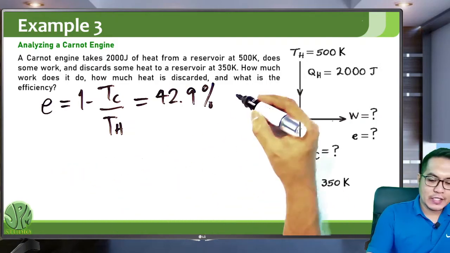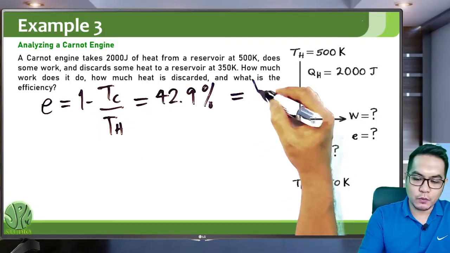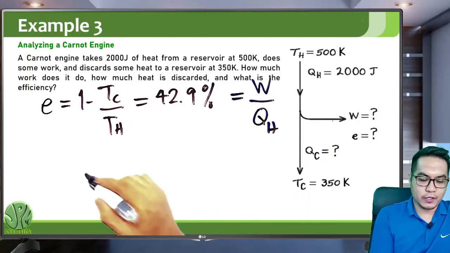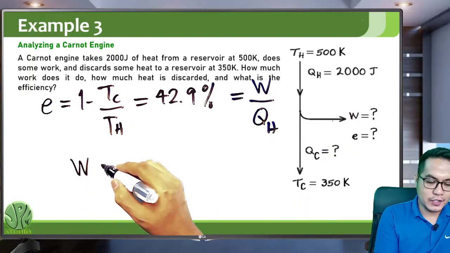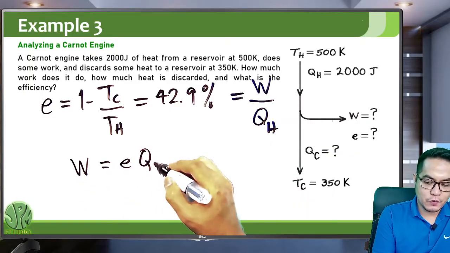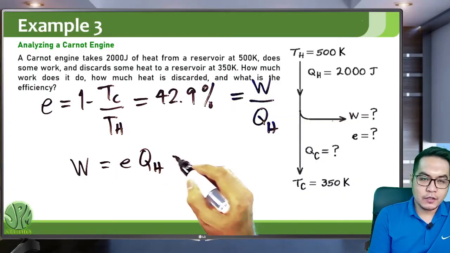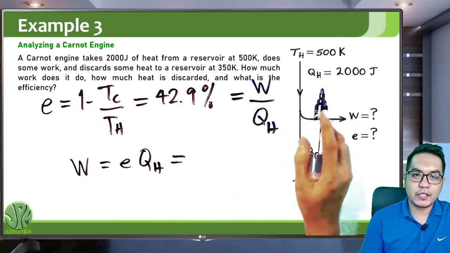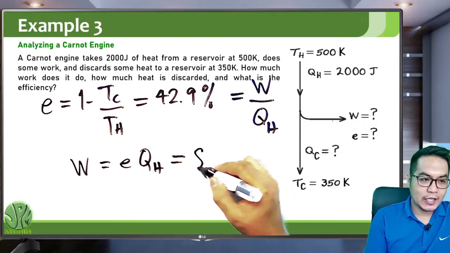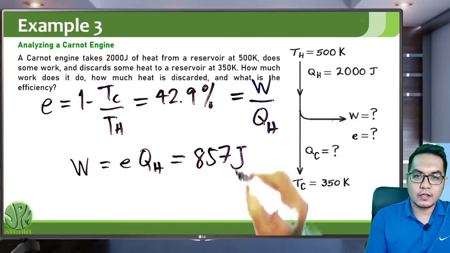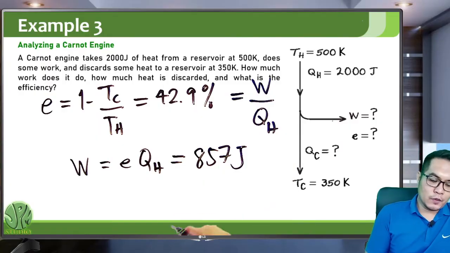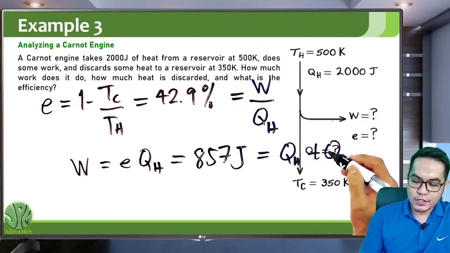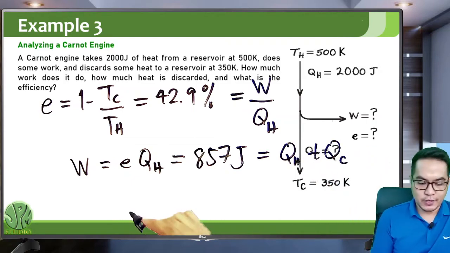Since the efficiency is equivalent to the work done over the heat input, we can now solve for the work done by our Carnot engine. It's just the efficiency times QH. The efficiency is 42.9%, or 43%, multiplied by QH, 2000, and you will get 857 joules.